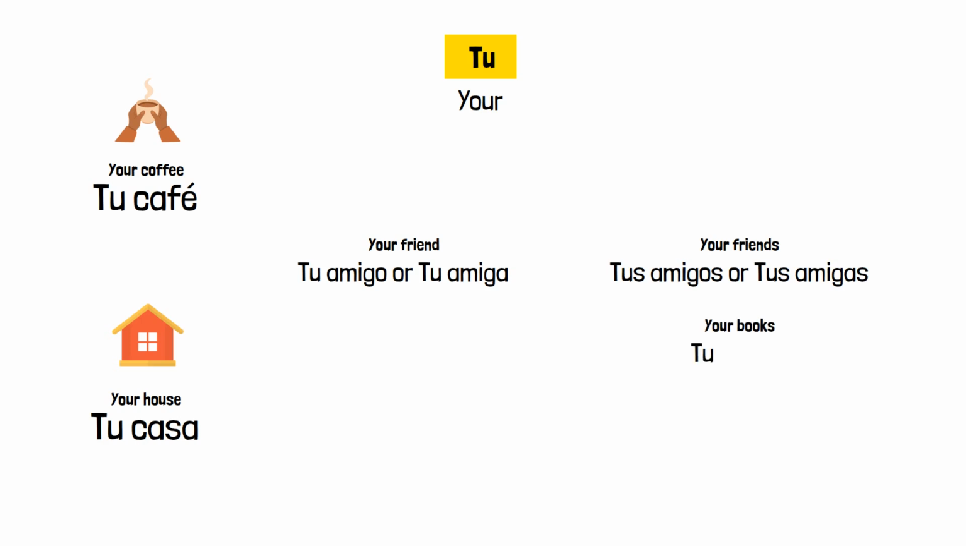Your books is tus libros. Your nights is tus noches. One thing uses tu. Multiple things use tus. Exactly like mi and mis.